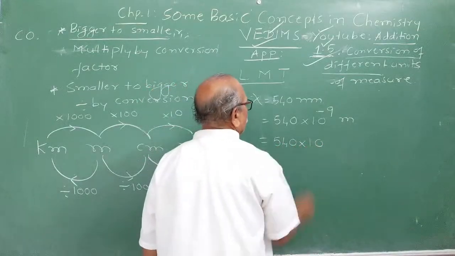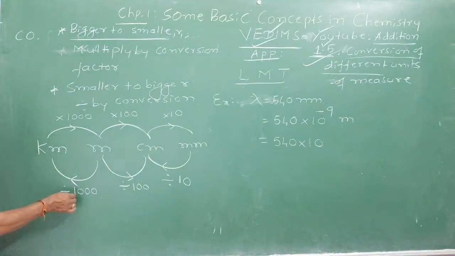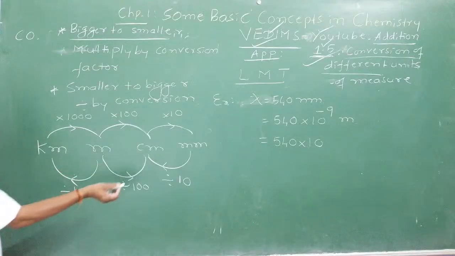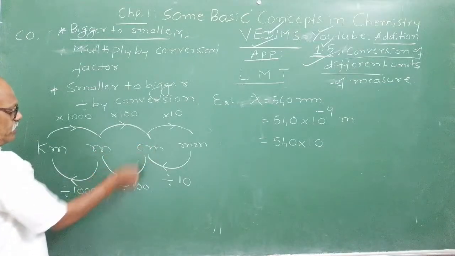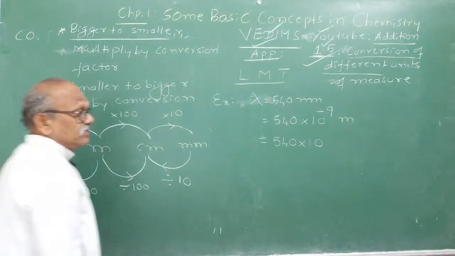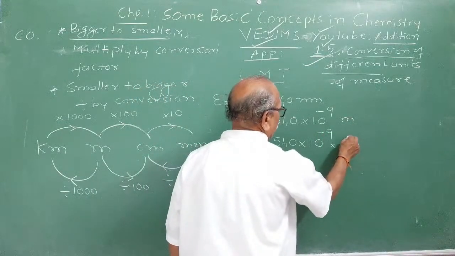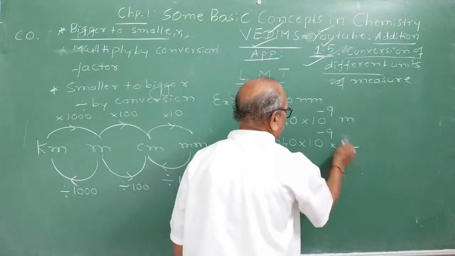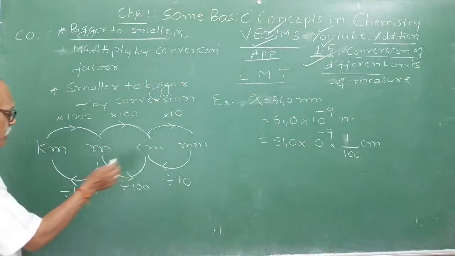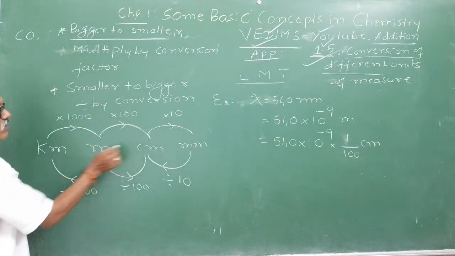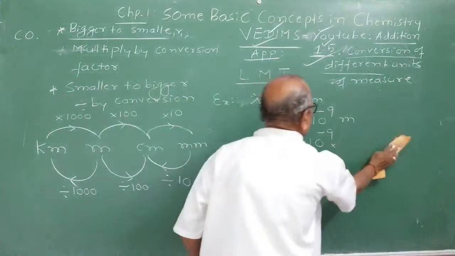10 raised to minus 9. To convert meter into centimeter, what do you have to do? 1 meter is 100 centimeter, so to convert meter into centimeter you have to multiply by 100.